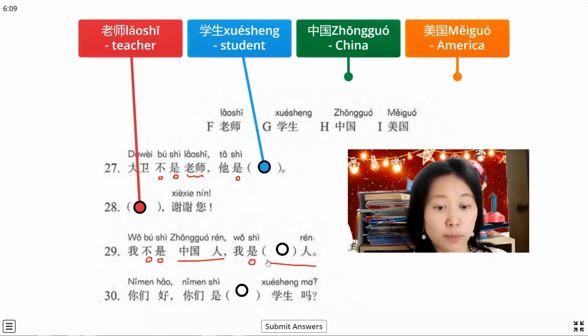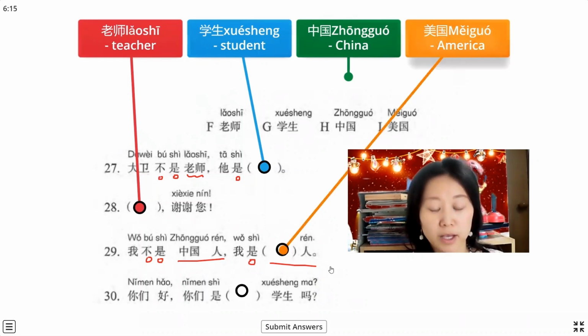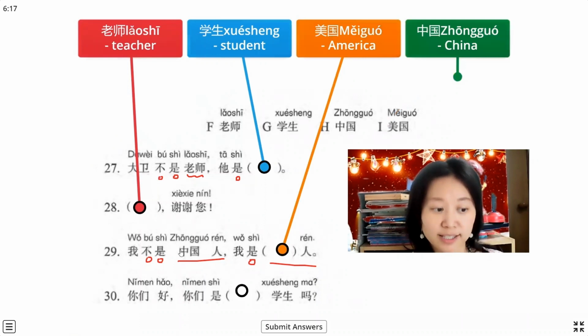So we explain why it isn't, and we change to the different one. 我是美国人. This sentence is 我不是中国人，我是美国人。